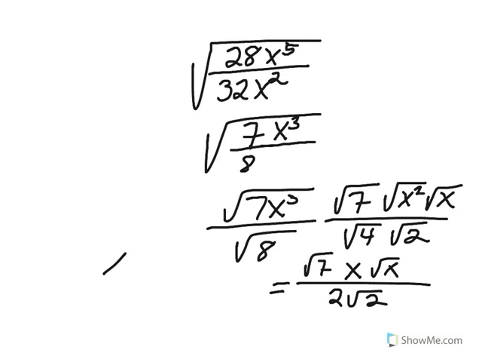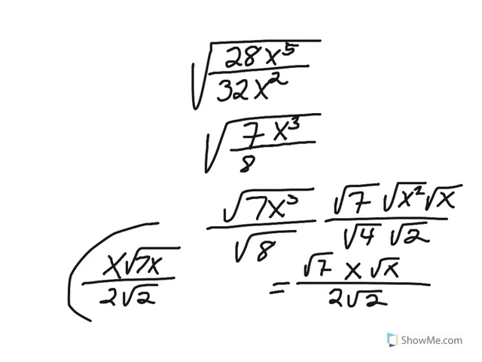Cleaning this up, we get x square root 7x in the numerator and 2 root 2 in the denominator. Once again, there's a square root in the denominator, which we will have to deal with later. Please pause the video and copy these notes down.